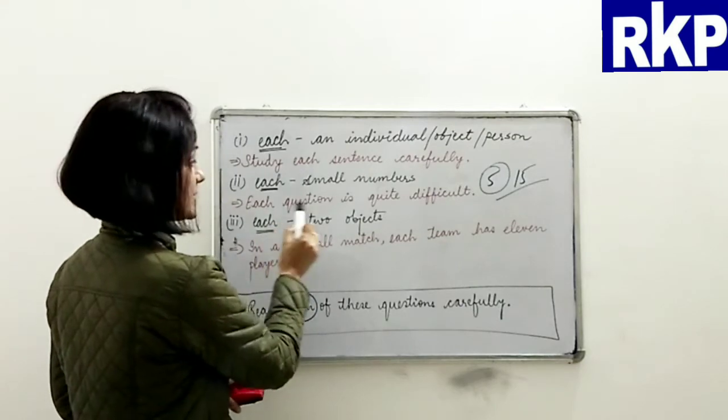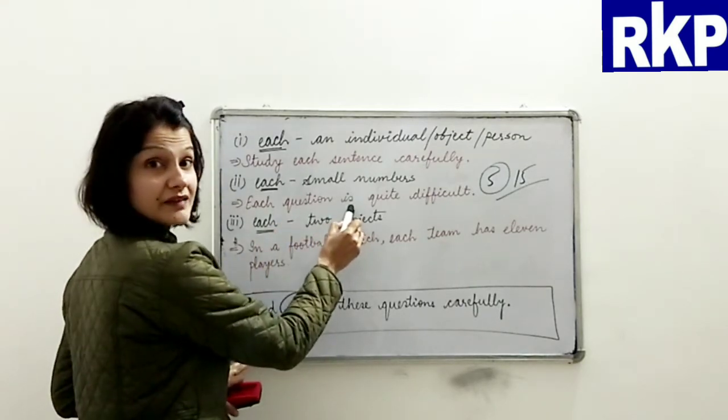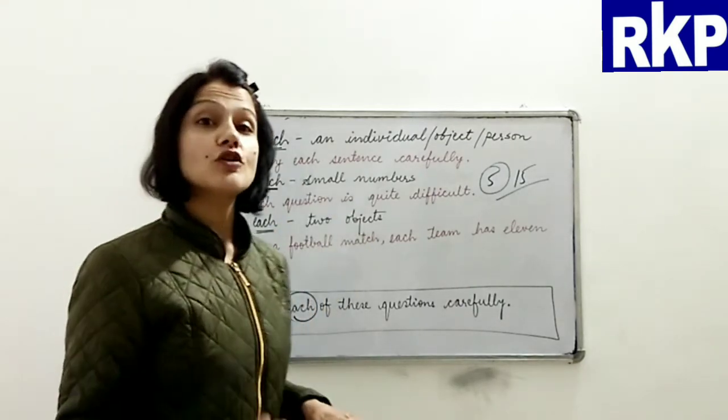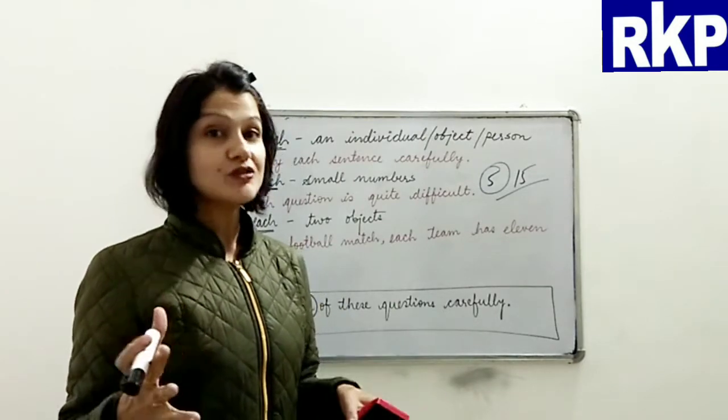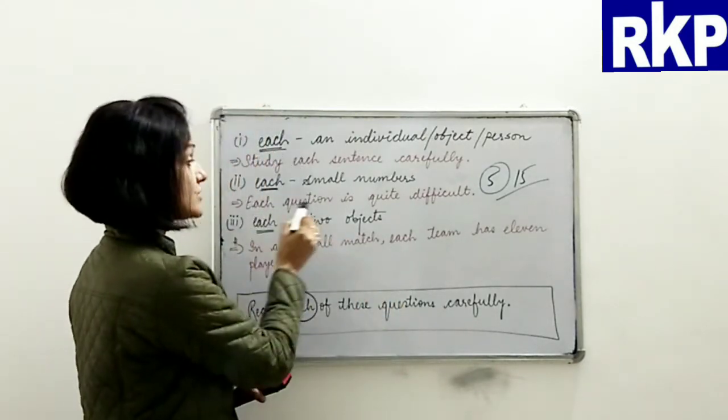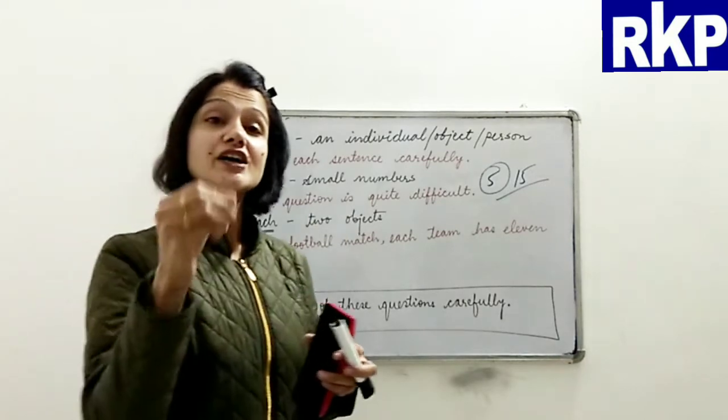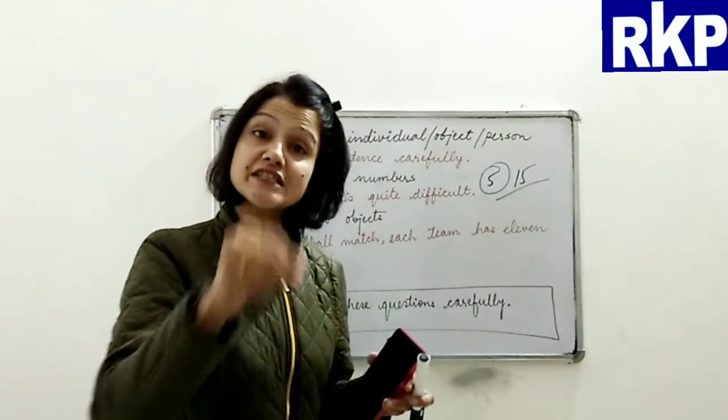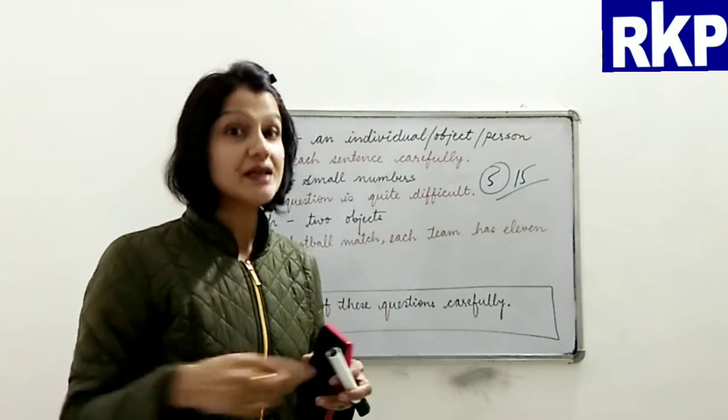And if you see here, each question is, so the verb is also singular. So you have to understand this thing. Each question is. That means we are talking about every single question individually.